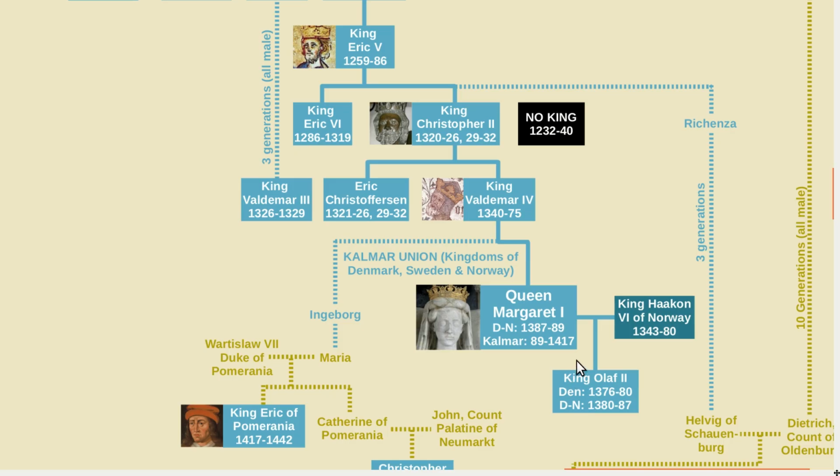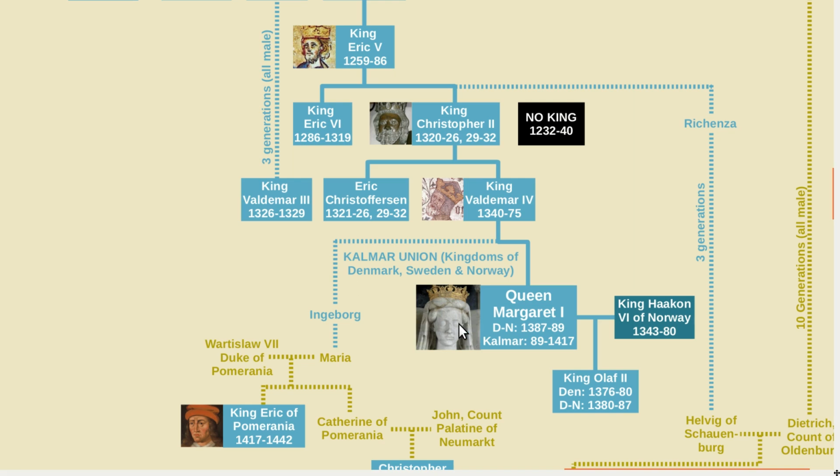But Olaf II died at age 16. His mother had been running things as regent anyway, so when Olaf II died, she became the first reigning queen of Denmark and Norway. And in 1389, she also became Queen of Sweden. This was the beginning of the Kalmar Union, a time in which all three of these countries shared a monarch.